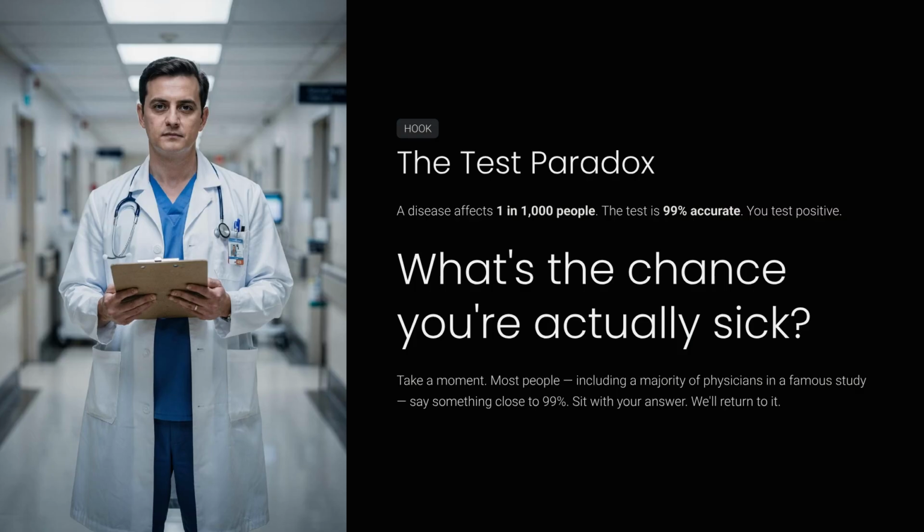Let's begin with a paradox. If a disease affects 1 in 1,000 people, and a test is 99% accurate, what happens if you test positive? Most people, even many doctors, guess 99%. But is that correct? Keep that answer in mind as we move forward.